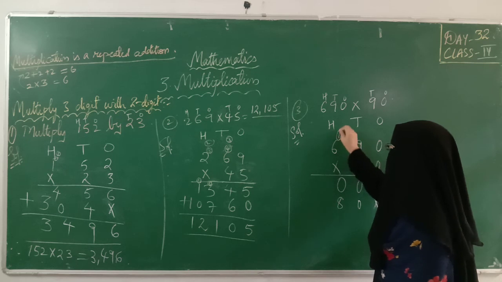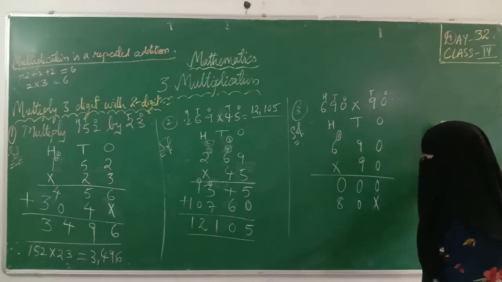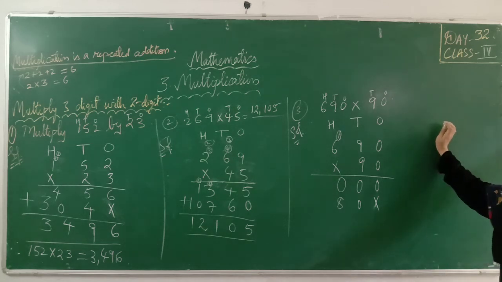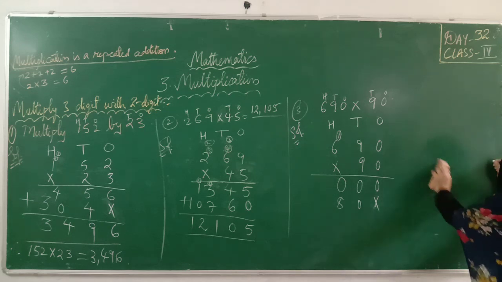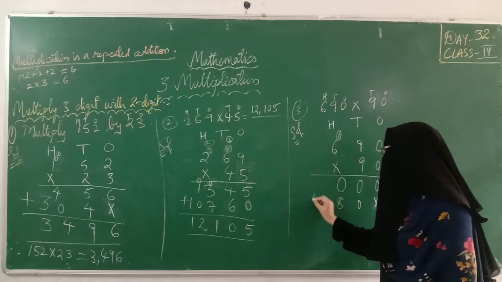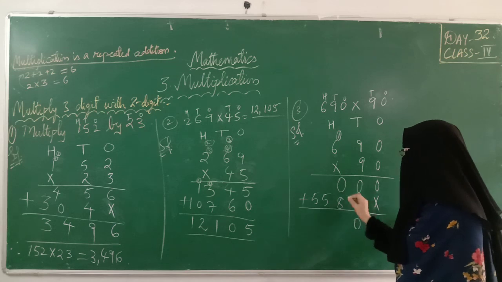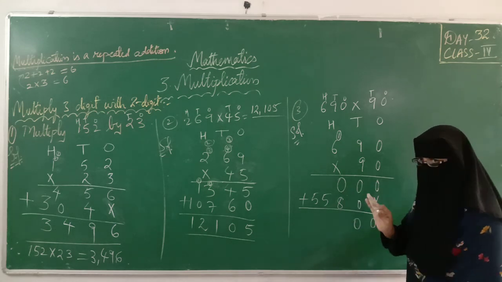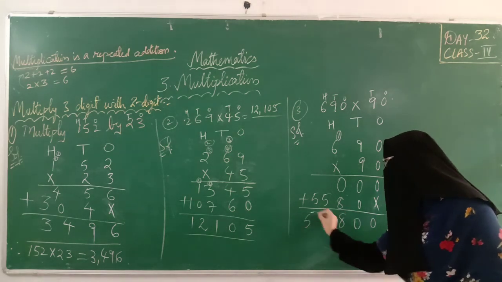54. See, if you are learning tables only, then only you will be able to do the multiplication fast. Or else you'll think, 9 nines are what? You'll write the complete table, 9 ones are 9, 9 twos are 18. It's wrong. Children, learn perfectly and do the multiplication. Okay, 9 sixes are 54. 54 plus 1, 55. Add 0, 0, 8 plus 0, 0 plus 8. Does 0 have any value? No. 0 plus 8 is 8 itself. Good. 5, 5.